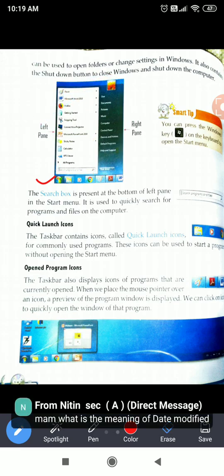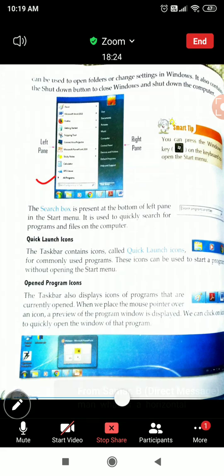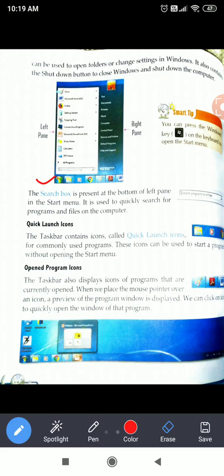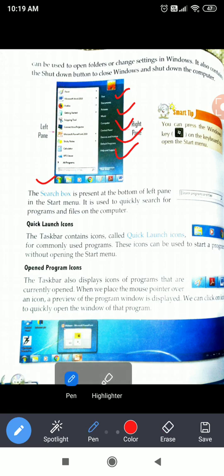And here you can see these options. These are the options which are used for settings and some manipulation work. And here at the bottom, this small white box is the search box.